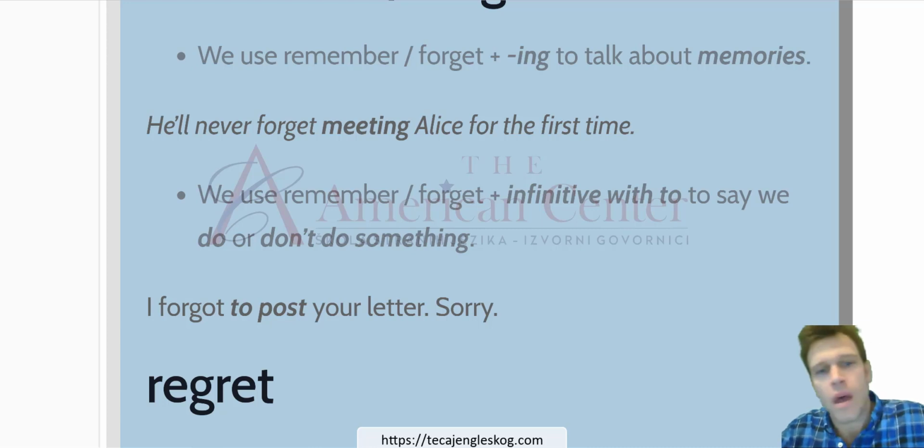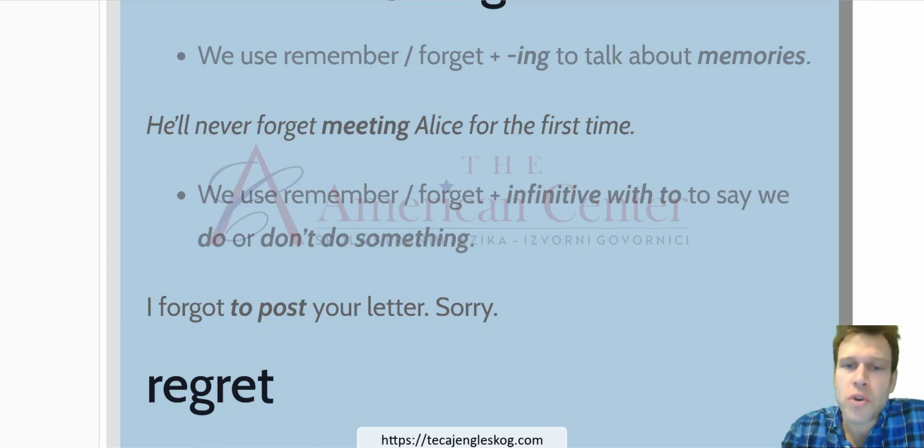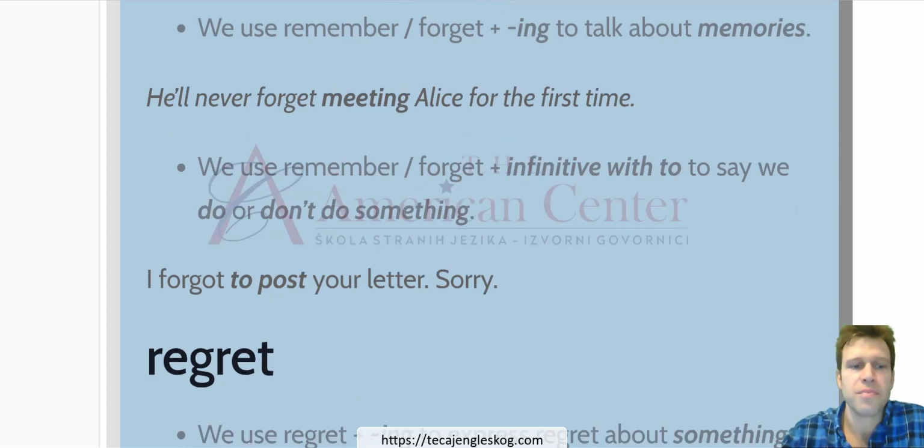We can also use it with an infinitive rather than a gerund to say we do or don't do something. So I forgot to do my homework. I didn't do it, right? I remembered to do it. So that's pretty much it.